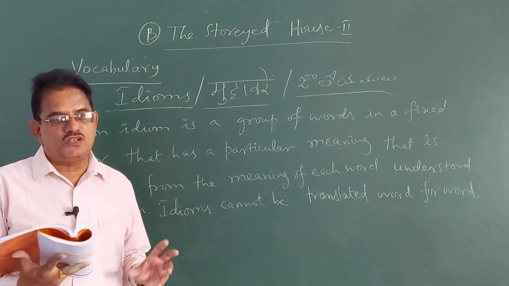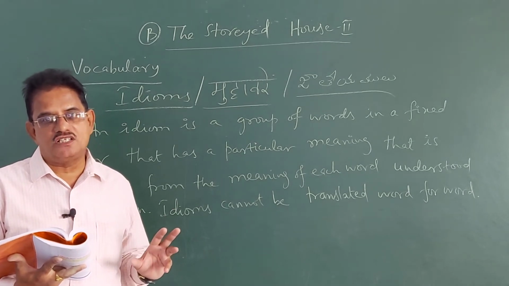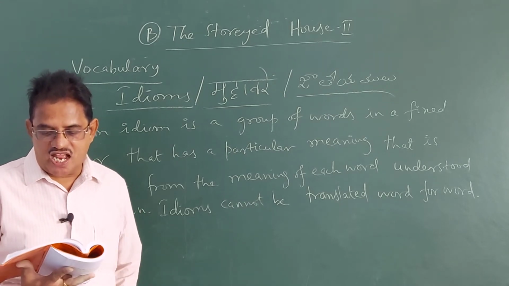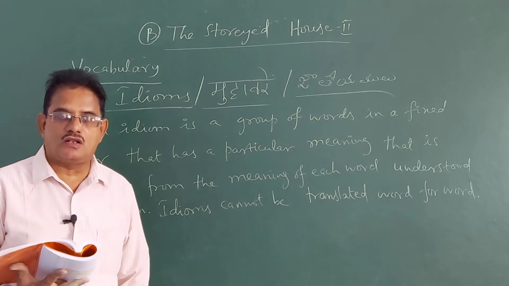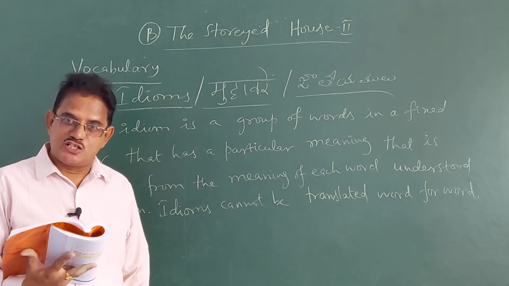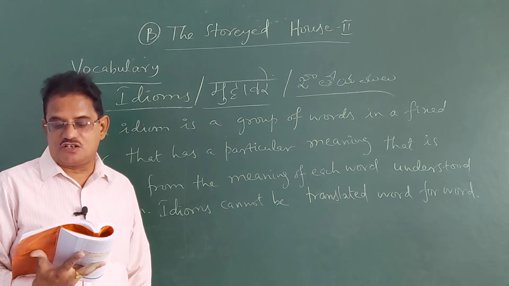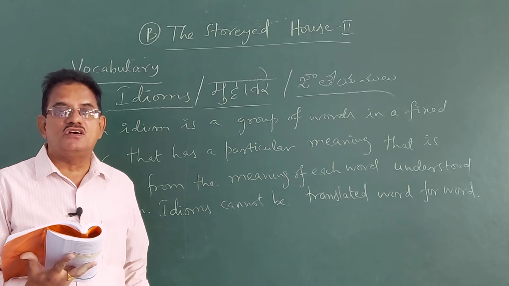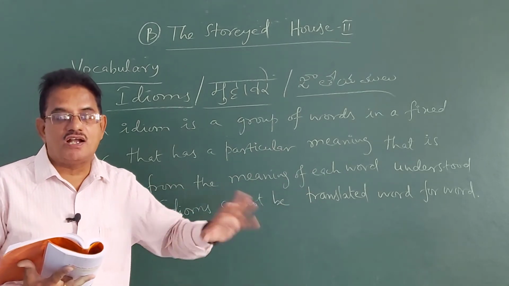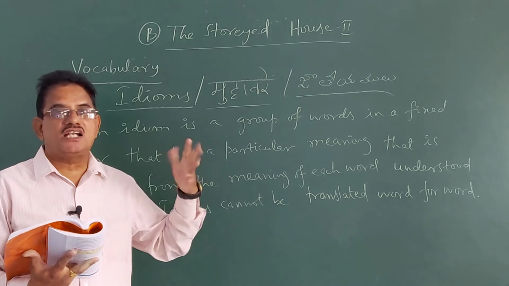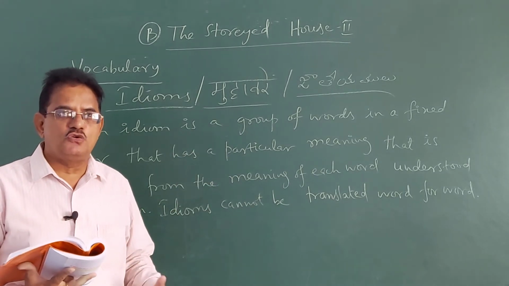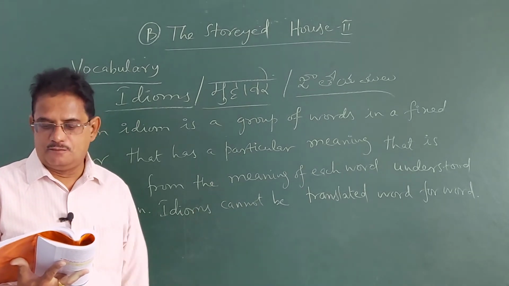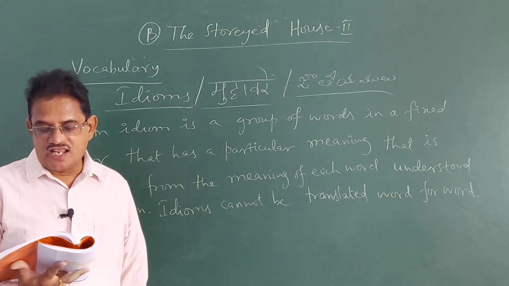Generally, these particular idioms, I told you that these have fixed words. First sentence, when I arrived here, I felt like a dash out of water, fish out of water. Prawn, crab also live in water. That does not mean that we can use any word there. When you go to a new place, you find yourself like a fish out of water. What happens when a fish comes out of water? It starts feeling very uneasy. So, when you go to a new place, you feel very uneasy in the company of some new people. So, you have tried like a fish out of water.